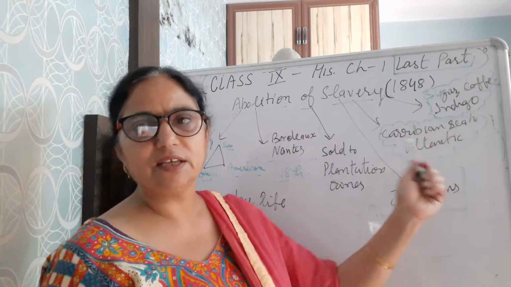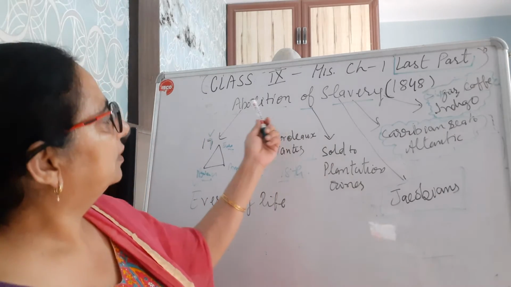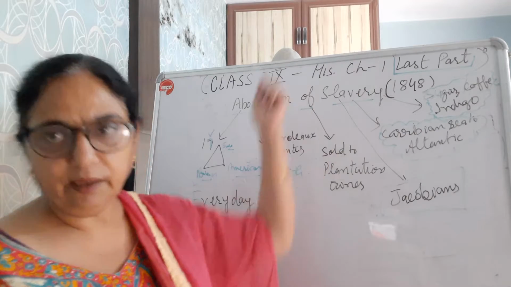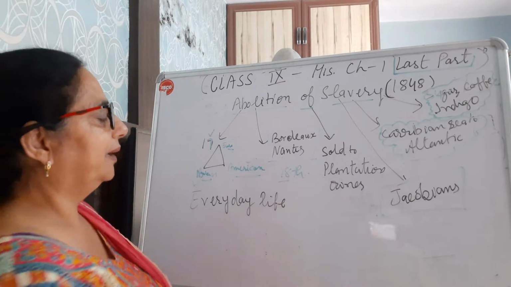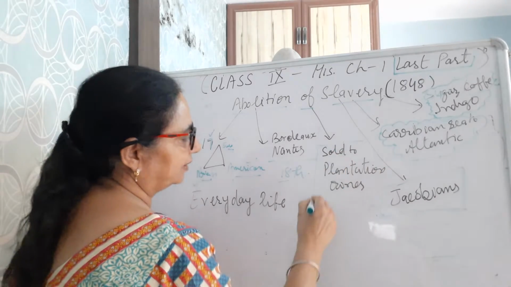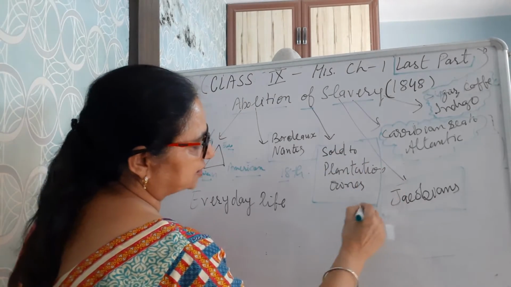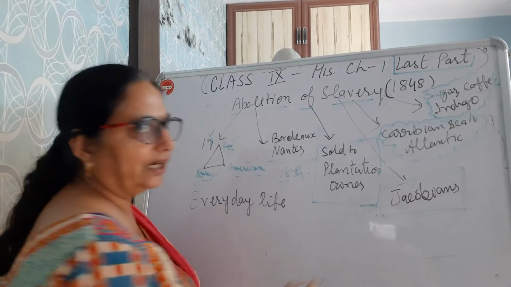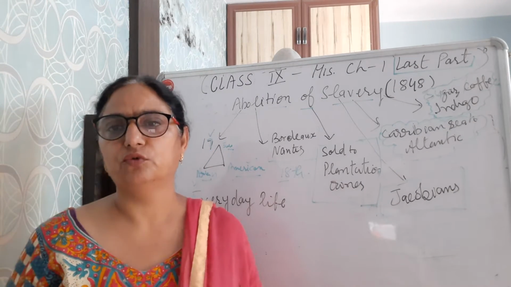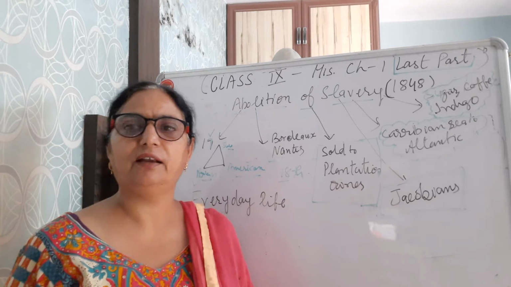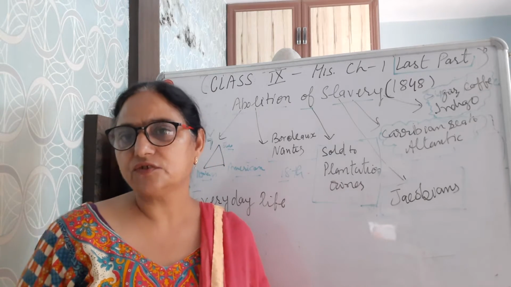Now they once again highlighted themselves for the abolition of slavery. That process was going on. For that, they made free the workers whom plantation owners used to sell and purchase and force to stay and work there, and their working conditions were not good.